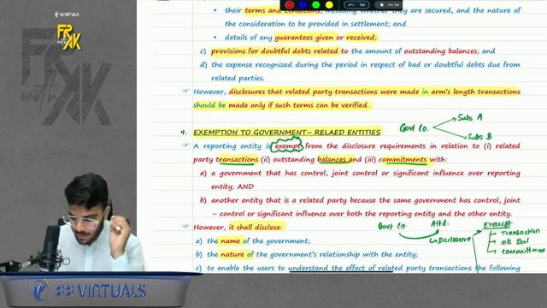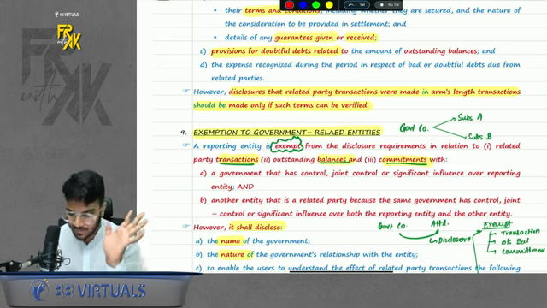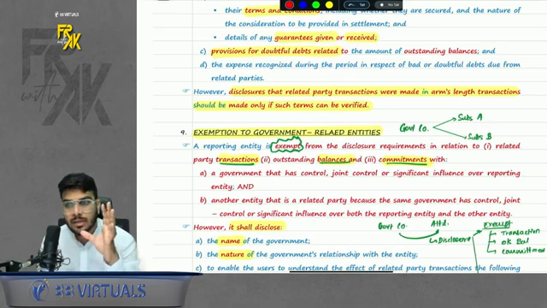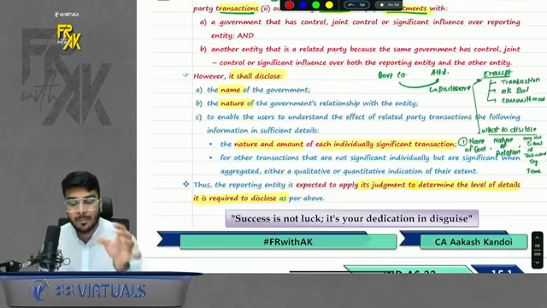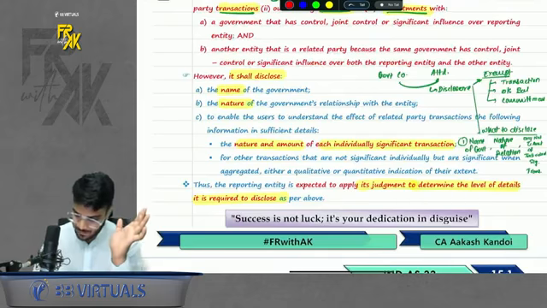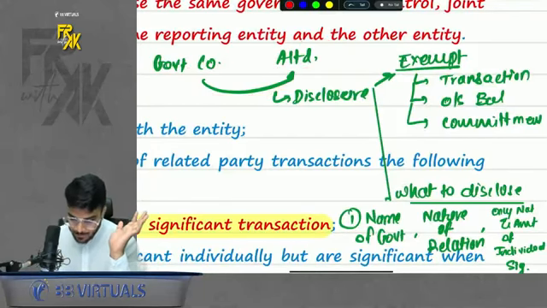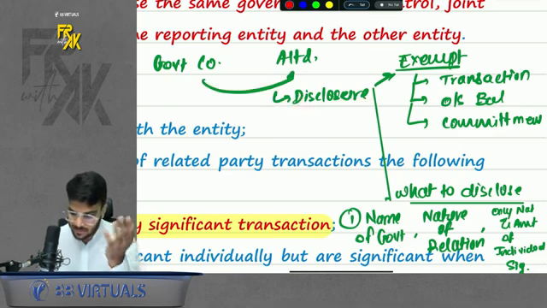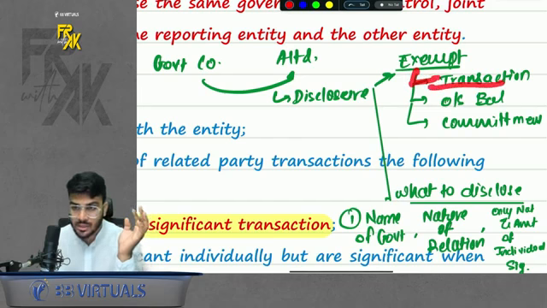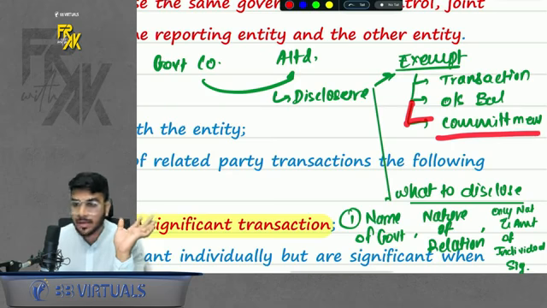So basically, if you are a government company and if you have any subsidiary or whatever you call it, associate or anything, that means if you have any relationship with any company, government company are exempt from certain things. They are not exempt from everything, but they are exempt from certain disclosure. I am given the summary here. If government company has a relation with, let's say, A Limited, so government company has a disclosure exemption. What it will not disclose? It will not disclose the transaction. It will not disclose the outstanding balance. It will not disclose the commitments.